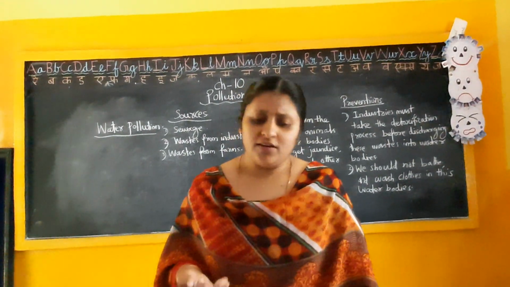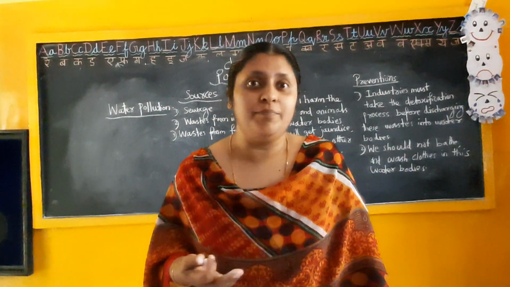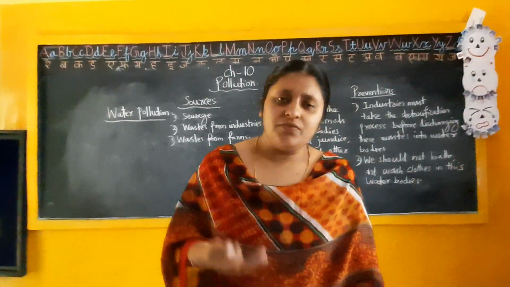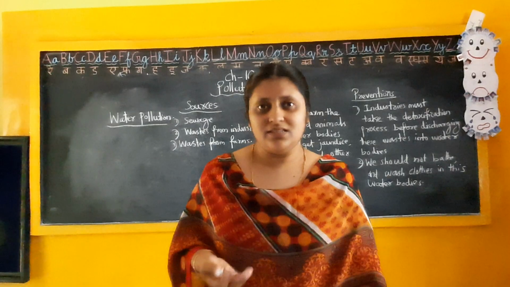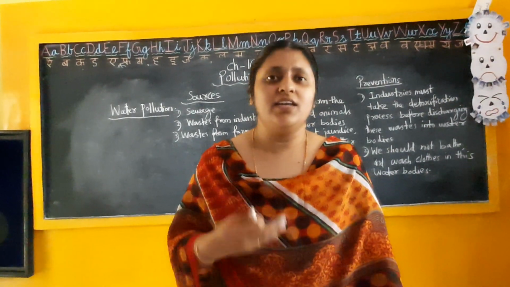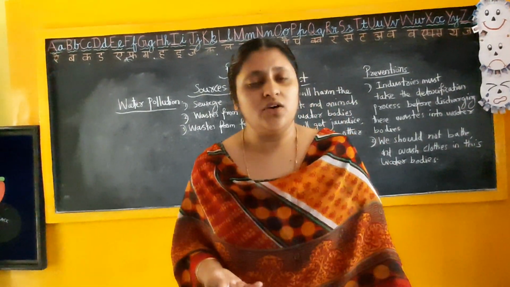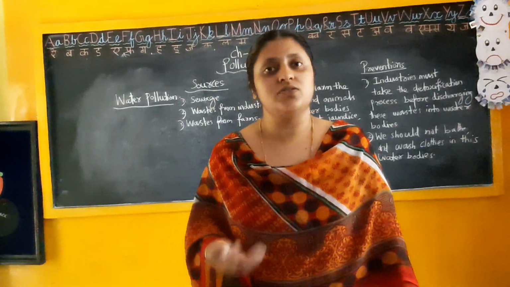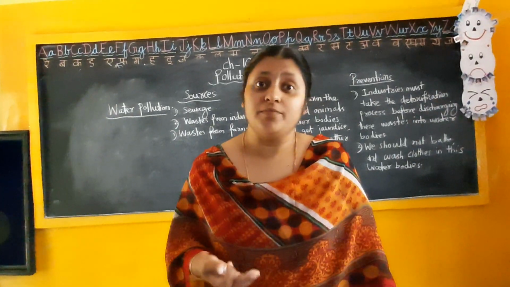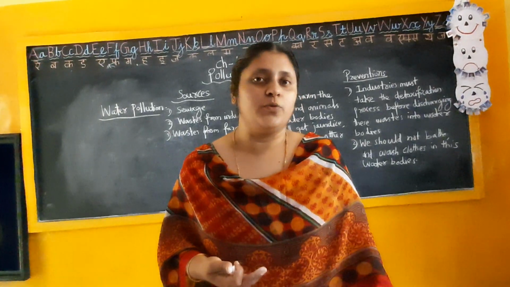We all know that river Yamuna is, or has been, the main source of drinking water for Delhi people for a long time. But now what is the situation? The river is in a very pathetic condition, isn't it? Due to pollution, because each and every day it is getting polluted, so that people cannot drink or use that water even for household things, isn't it? So that is the main example of this water pollution.